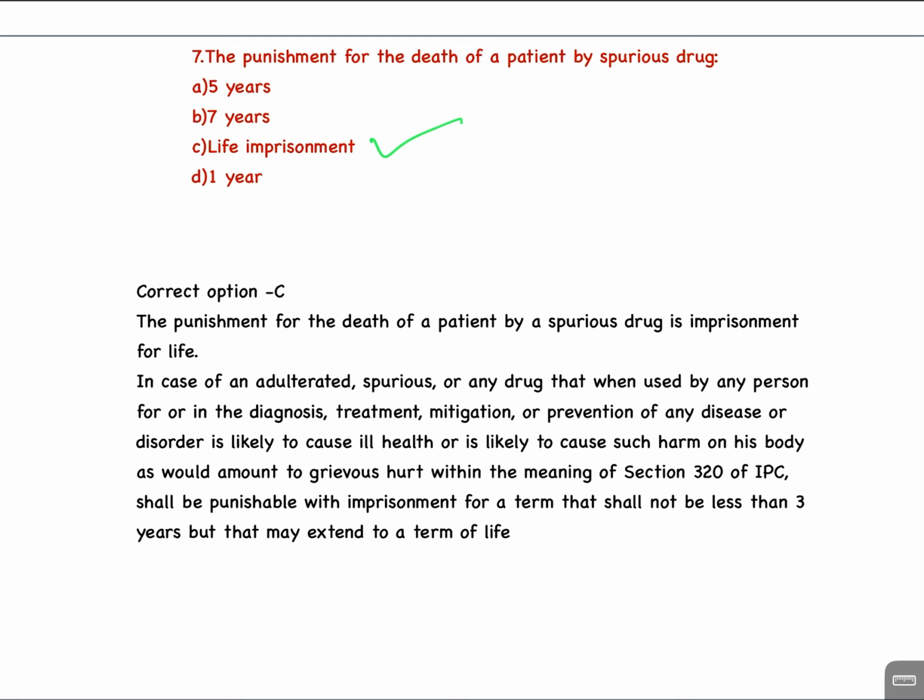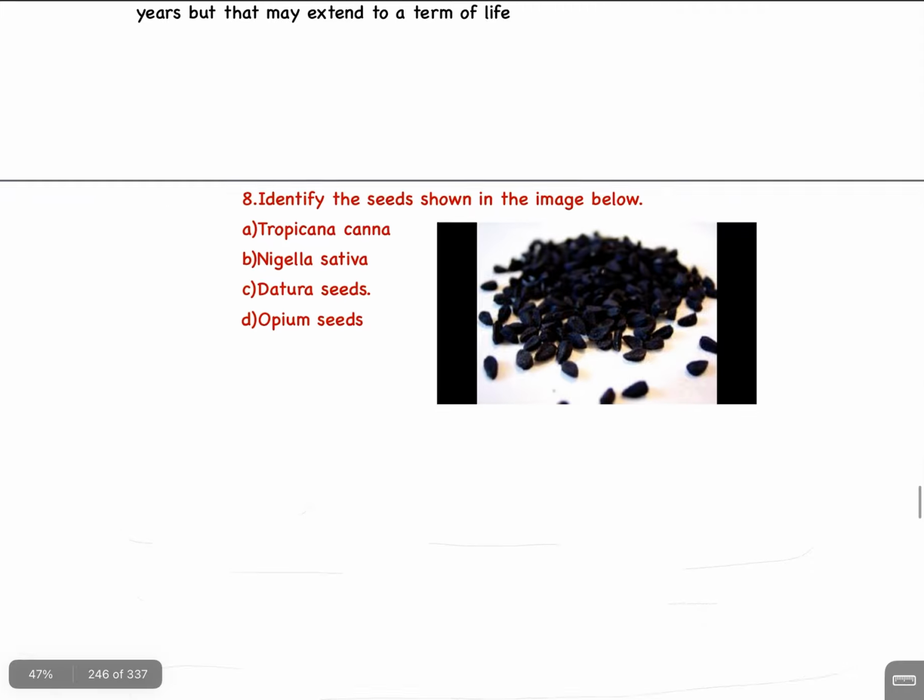The punishment for the death of a patient by a spurious drug is imprisonment for life. In case of an adulterated, spurious, or any drug that when used by any person for or in the diagnosis, treatment, mitigation or prevention of any disease or disorder is likely to cause ill health or is likely to cause such harm on his body as would amount to grievous hurt within the meaning of section 320 of IPC shall be punishable with imprisonment for a term that shall not be less than 3 years but that may extend to a term of life.